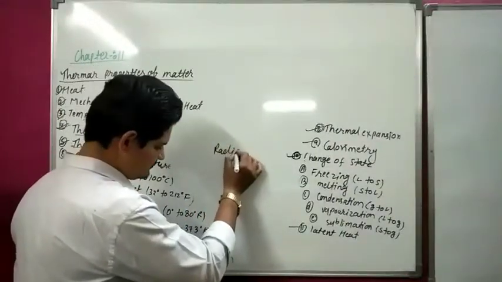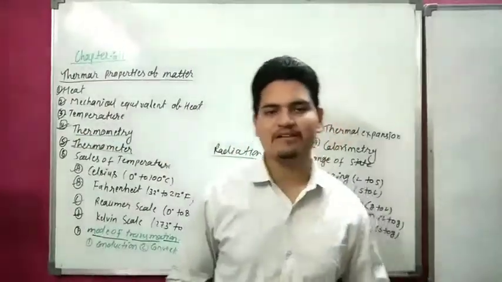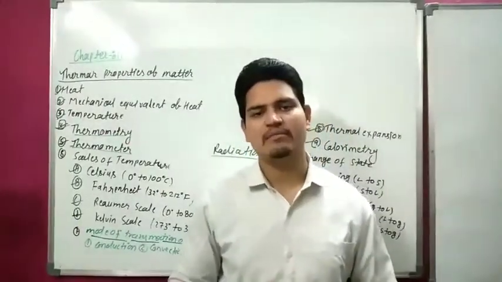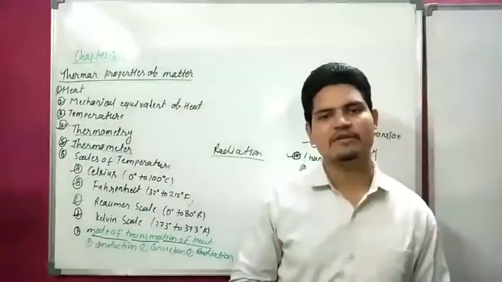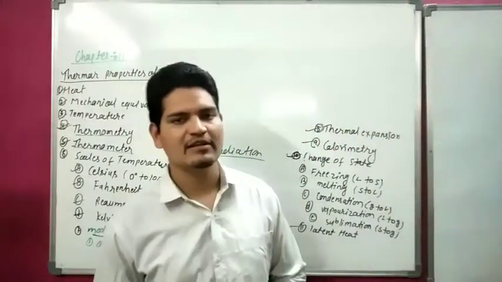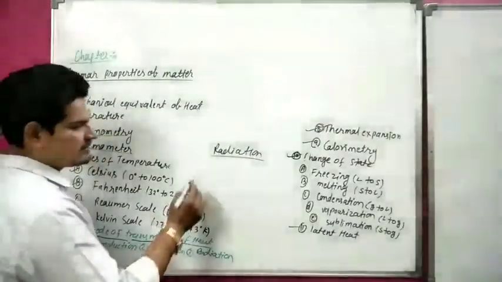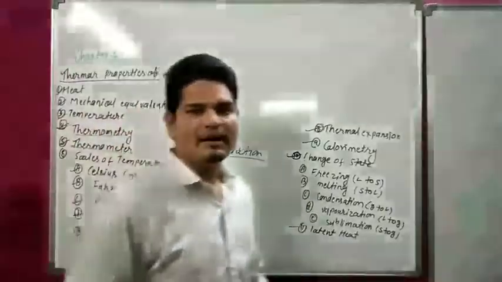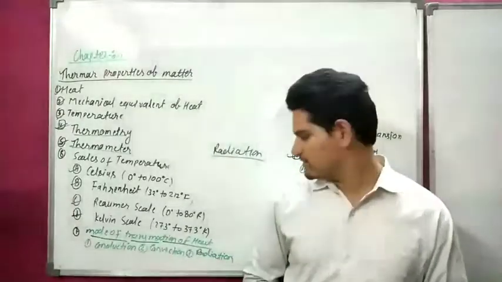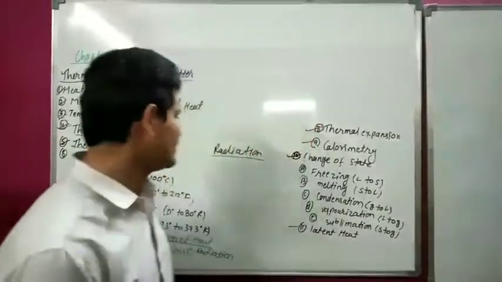Our last topic is radiation. In radiation, heat transfers from one place to another place without the help of particles of the medium. Room heater is one of the best examples of radiation. So in conduction, heat transfers throughout the metal, and in convection, heat transfers throughout the particles of the medium, and in radiation, heat transfers from one place to another place with the help of radiation. So this is called radiation.